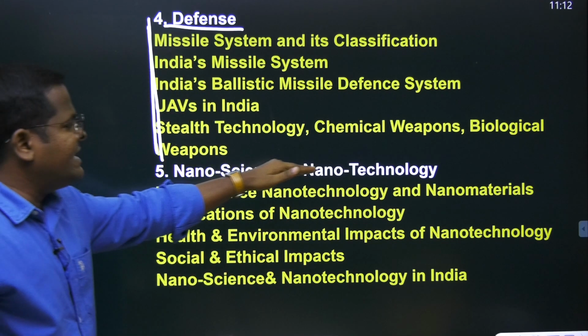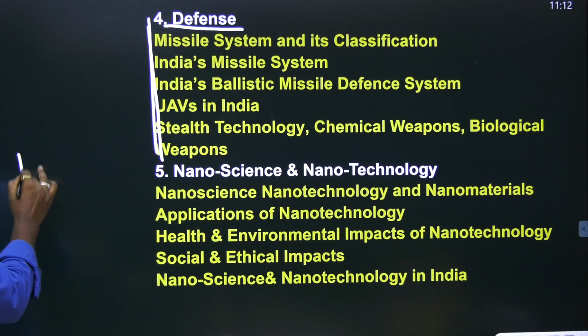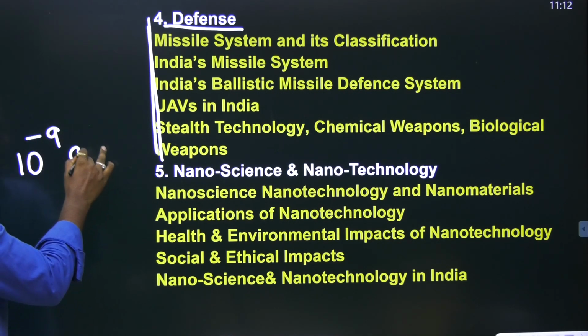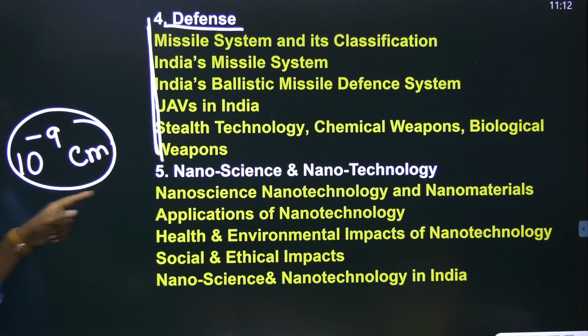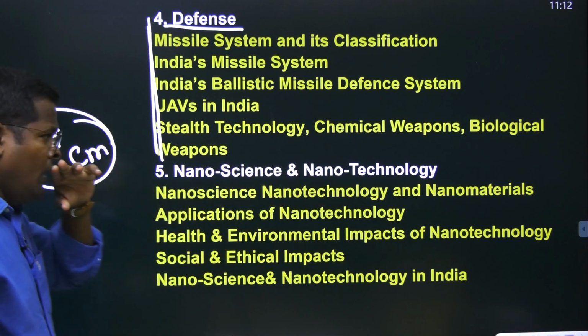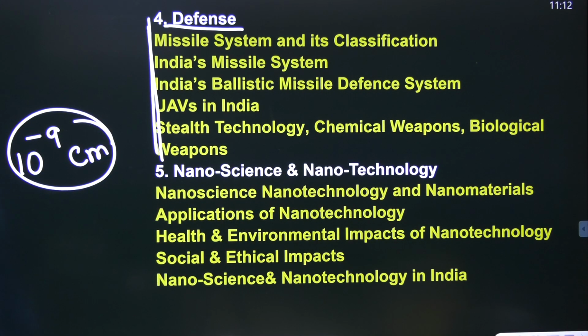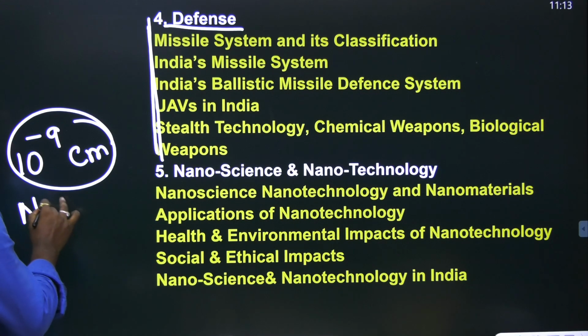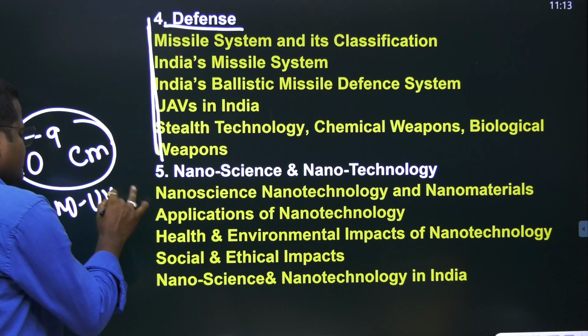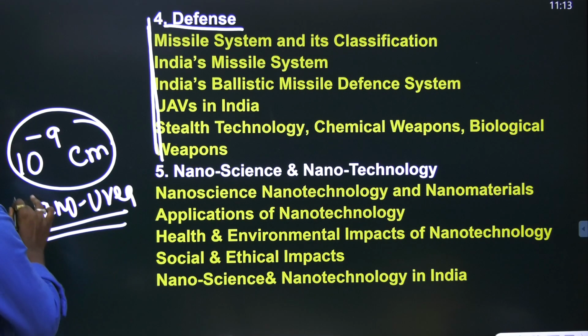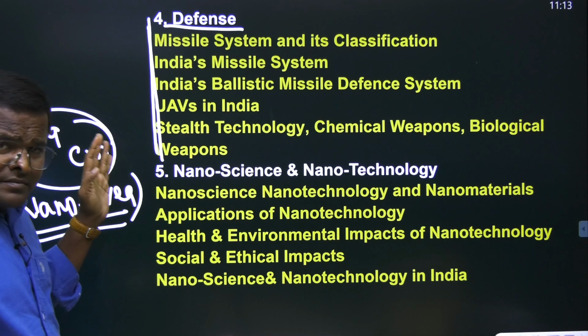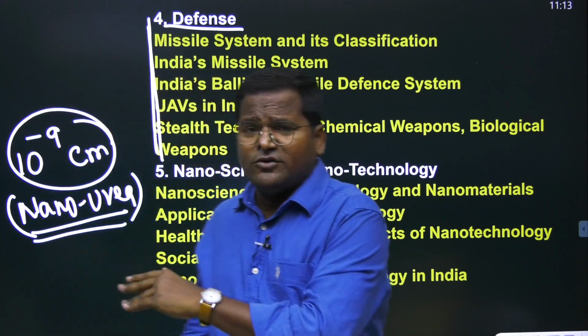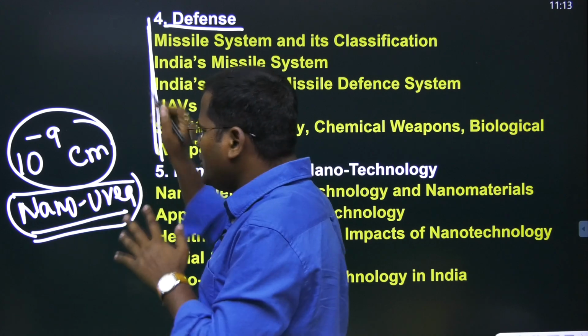Next, nanoscience and nanotechnology. If you are studying something at the 10 to the power of minus 9 level, that is called nanoscience and nanotechnology. Now we are using nano urea also. The central government is encouraging the nano urea scheme. With nano urea, what happens?